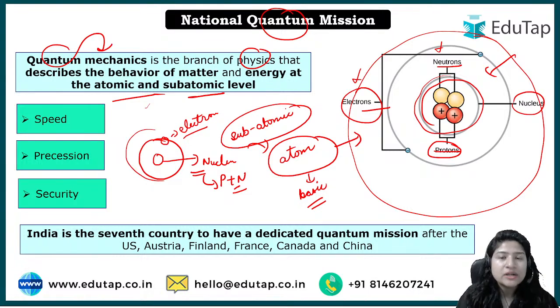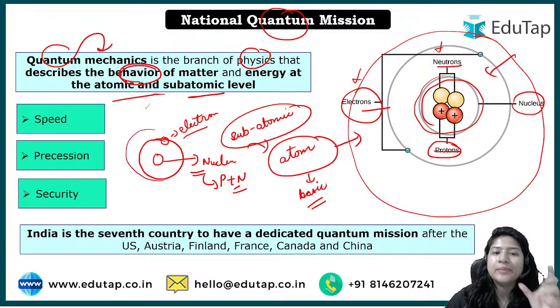For example, supercomputers, superconductors and semiconductors can be made. So simply, understanding this structure and behavior at the atomic and subatomic level and utilizing this information for the contribution of science is quantum mechanics.